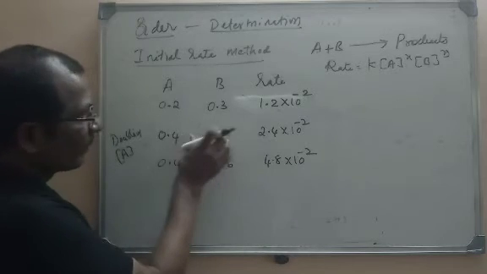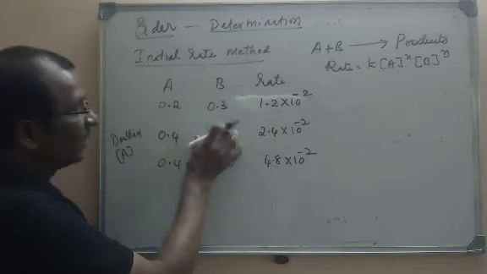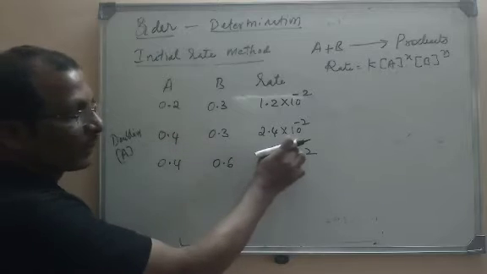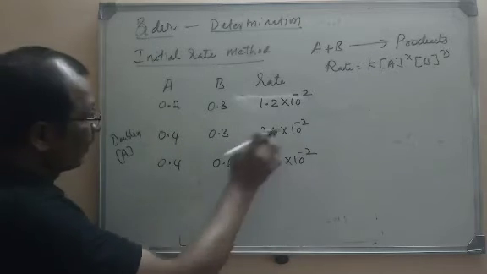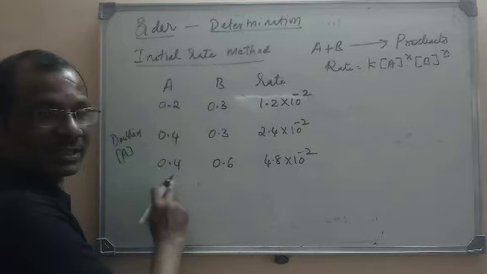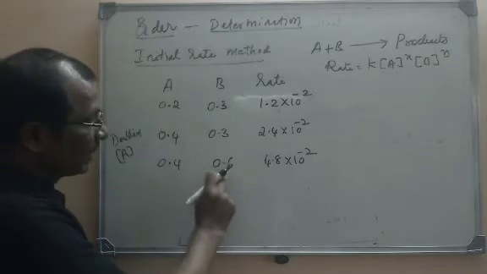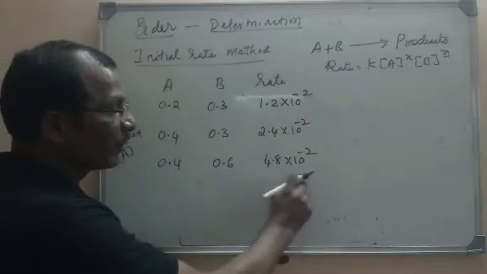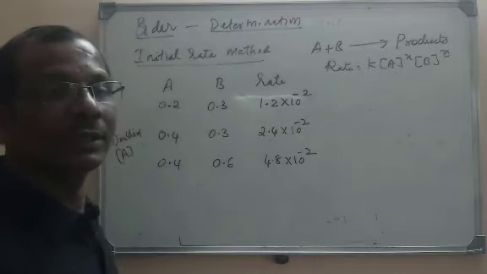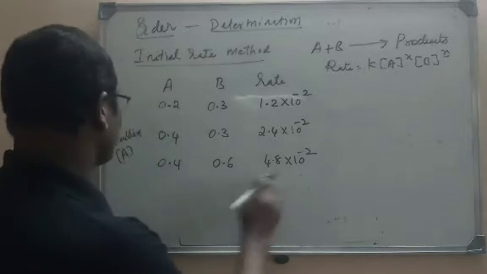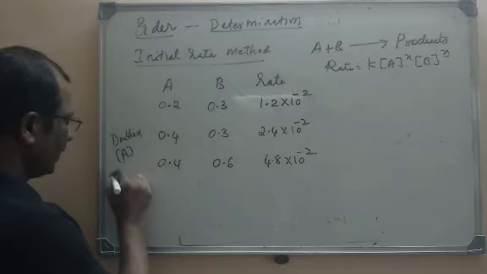So what I did here, B's concentration is kept constant and A's concentration is doubled and we have calculated the rate. Next time we have kept the concentration of A constant and B's concentration is doubled and we have found the rate of reaction. Now here only B is doubled in this step.